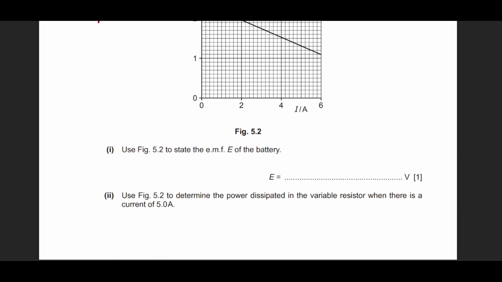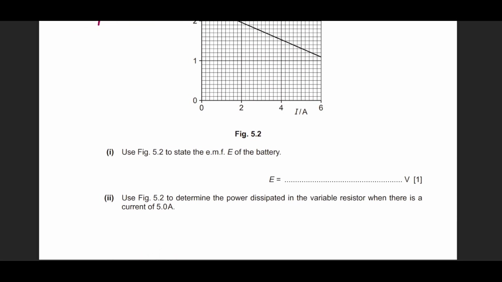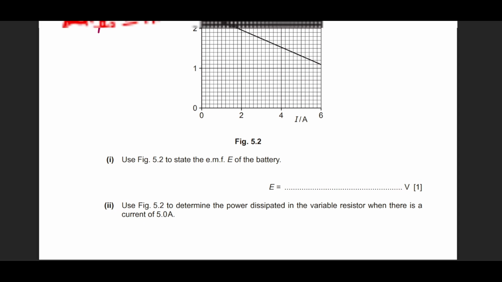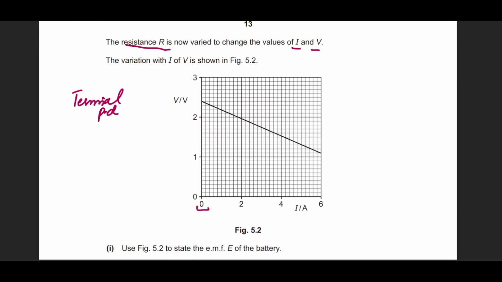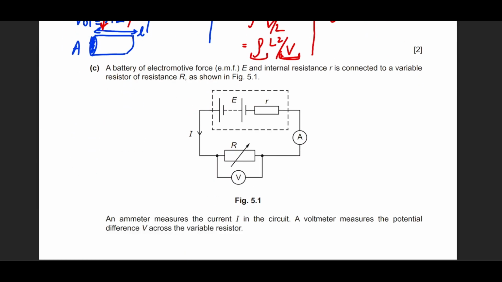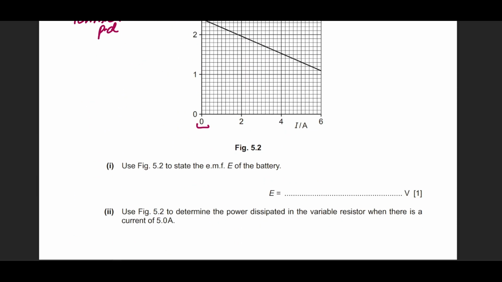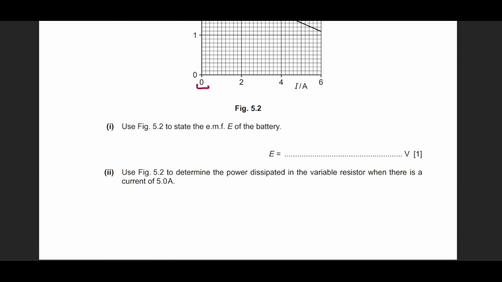Okay, granted. He says use the graph to find out the EMF. You see, when there is no current, that is the EMF. Why? Because as the current starts passing through, it will lose some voltage across the internal resistance. When there is no current, it will show the maximum voltage available. So based on this idea, counting the number of boxes, we can come to the conclusion that this is going to be 2.4. You can pause the video at the graph location and exactly find out the voltage at this point.